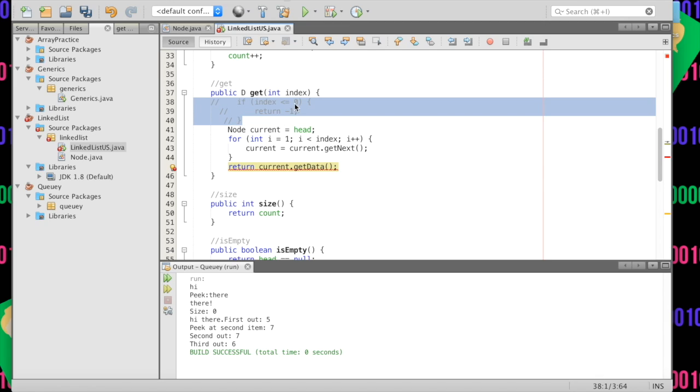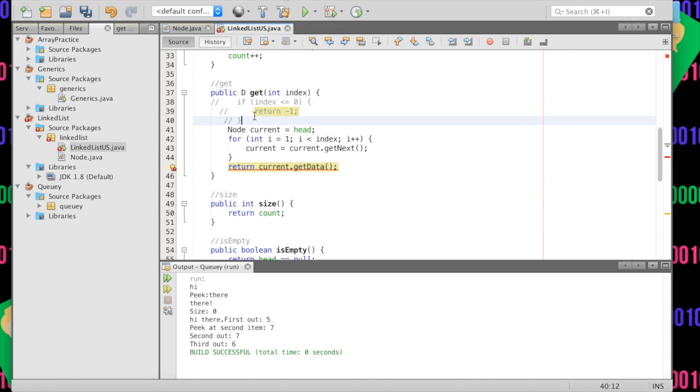You could add an exception, maybe if the index wasn't the correct one, or add some kind of try-catch to handle that. And because we're not going to be able to return integers, since we don't know what D is going to be. It could be characters, it could be strings. If -1 doesn't match up with a string, it would match up with int, but say we create a linked list of strings, that's not going to match up and we're going to get compiler errors in here, which is why we're going to have problems. And here is a huge problem that is important to recognize.